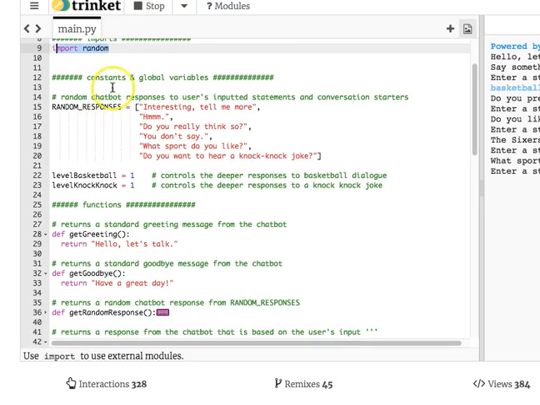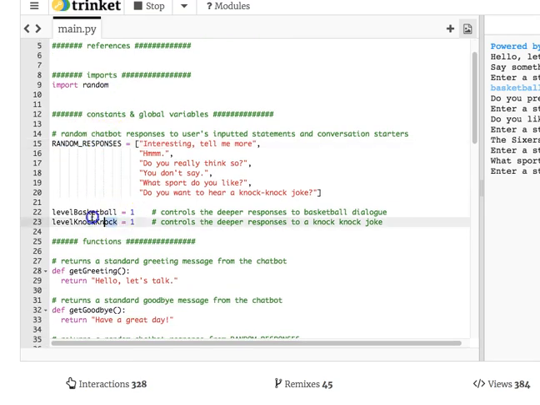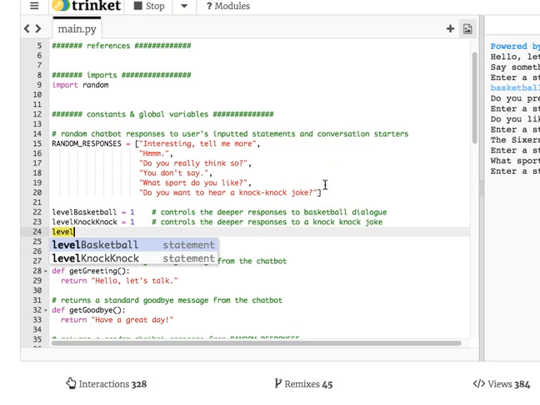Here are 3 globals that I'm giving you right now. This global constant that's used throughout the whole script, and then these 2 global variables that will be used at various times. You will probably be adding other level variables for topic or threads, conversation dialogue threads of your choice.